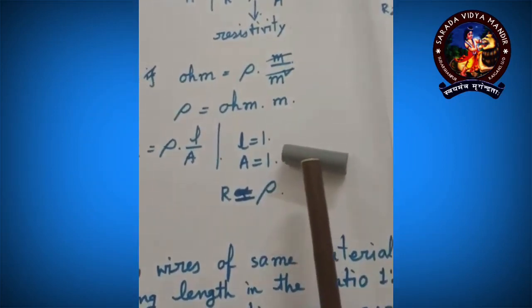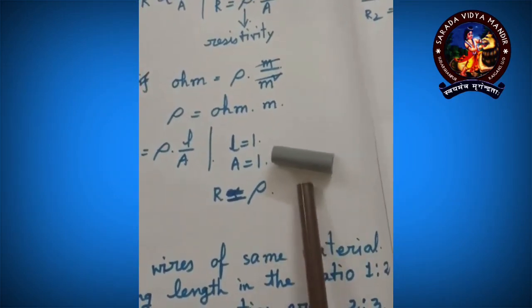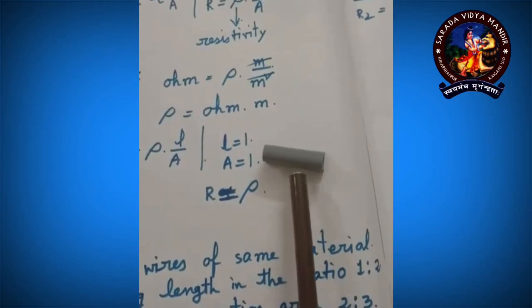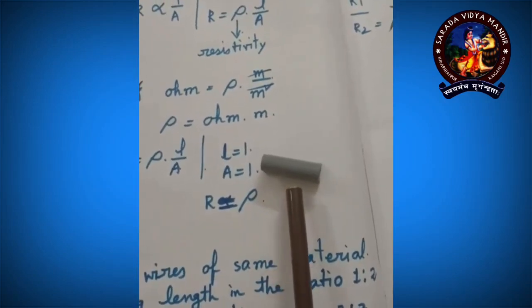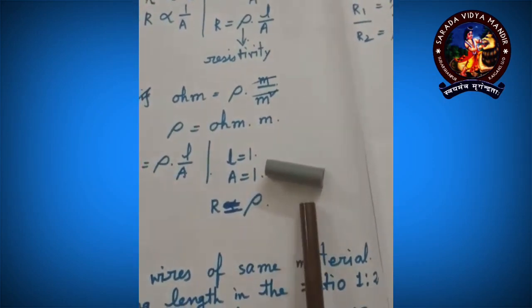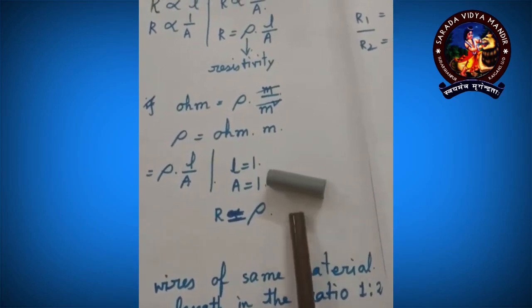That is, if I am saying that the resistivity of copper is X, what does it mean? It means the resistivity of copper is X ohm meter. That means that if we take a copper chunk of length 1 meter and cross sectional area 1 meter square, that would provide a resistance of X ohm.